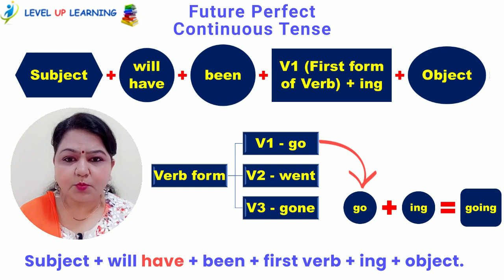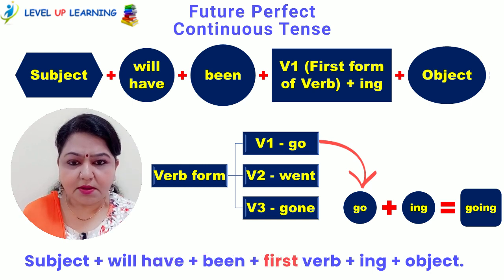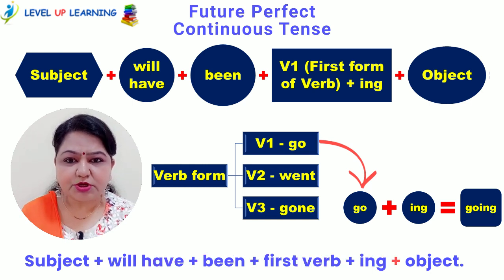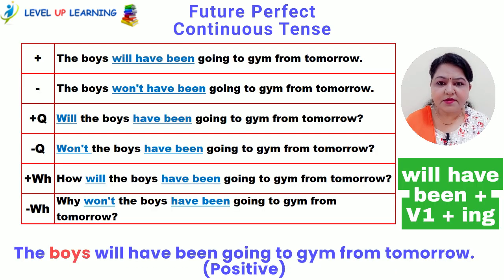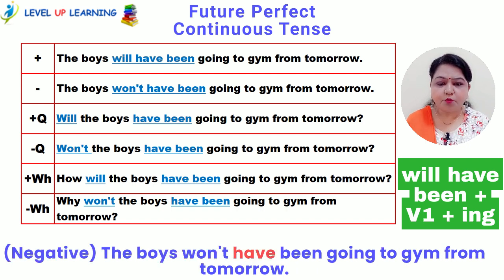Subject plus will have plus been plus first verb plus ing plus object. Now let us take an example. The boys will have been going to gym from tomorrow, positive. Negative, the boys won't have been going to gym from tomorrow.